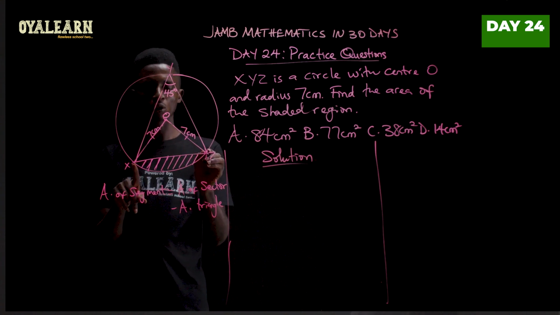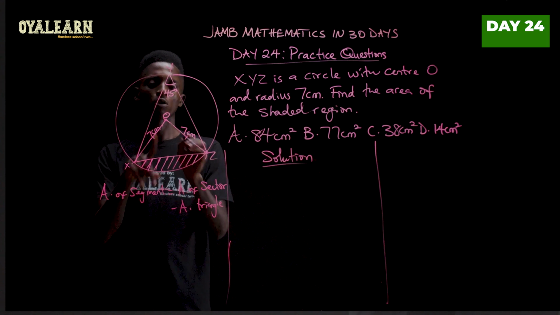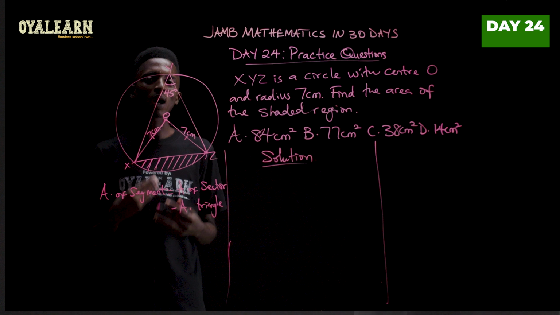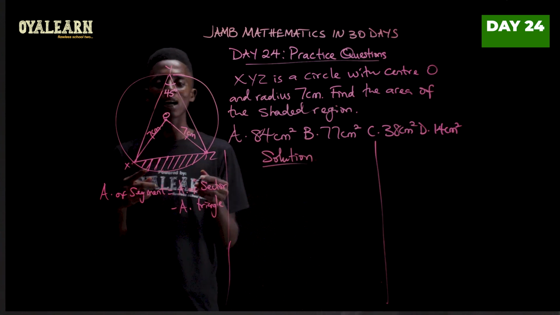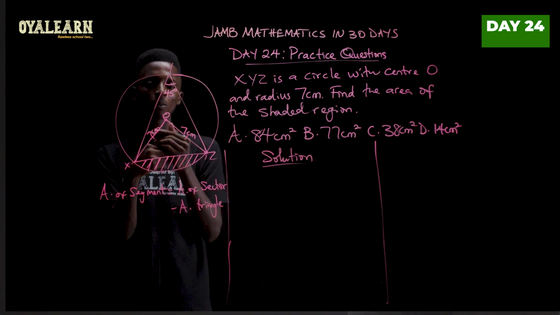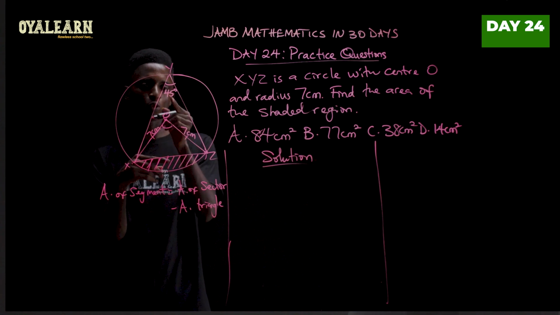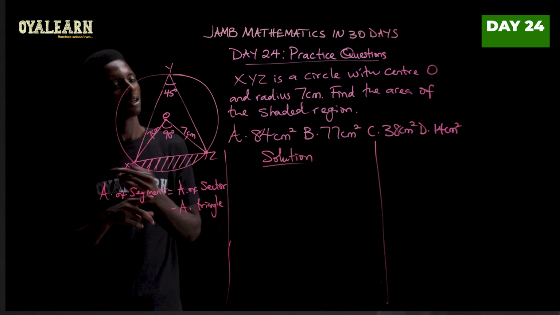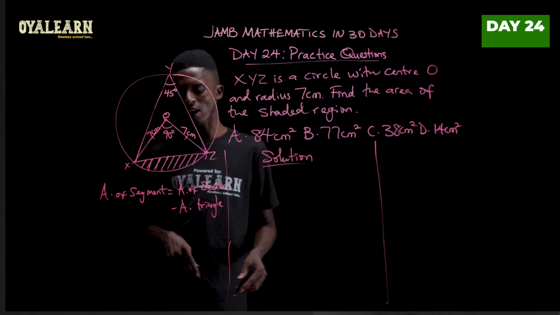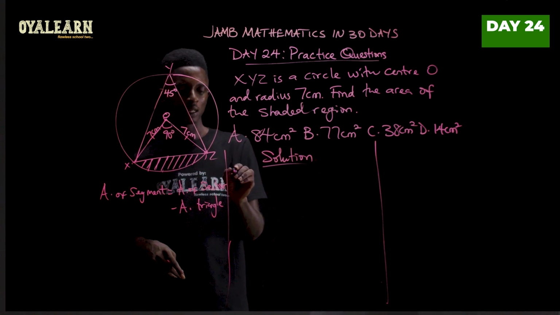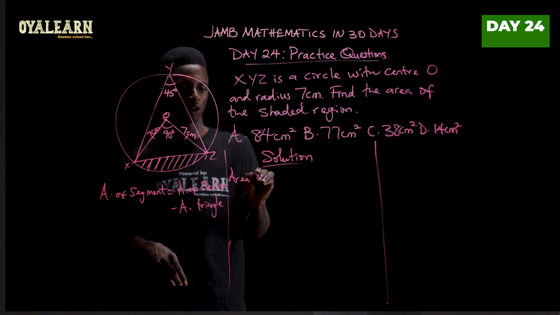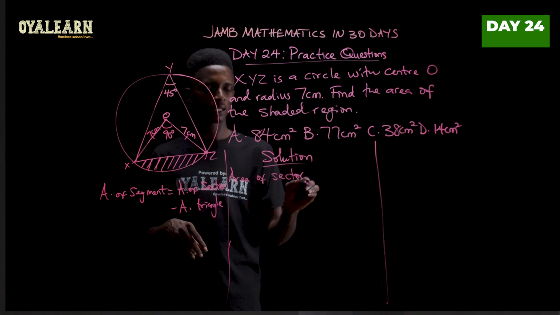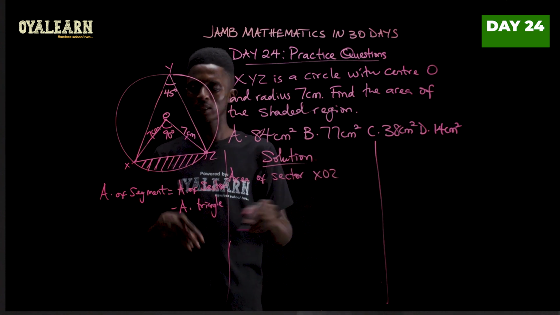And we see that from this chord XY, we have an angle to the center O and an angle that subtends to the circumference. And one of circle theorem states that the angle at the center is twice that at the circumference. So that is, this should be twice of this. So 2 times 45, we have 90 degrees. So let's start. To get area of segment, we need area of sector first. So area of sector. Now the sector we are looking at is XOZ.